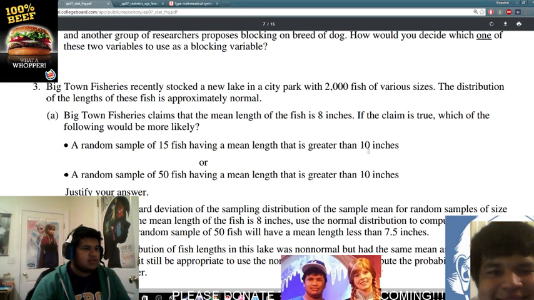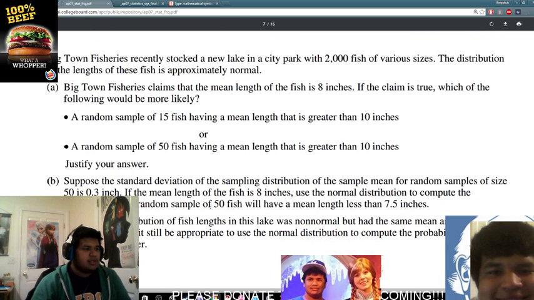So we can conclude that it's more likely to have a mean greater than 10 inches in the 15 sample, if you have a bunch of big fish, because in the 50 sample there are still going to be a lot of small fish. The variability impacts a smaller sample more than a bigger sample.